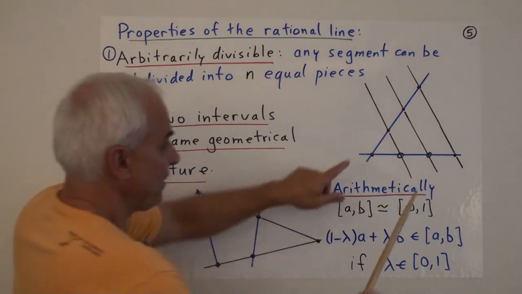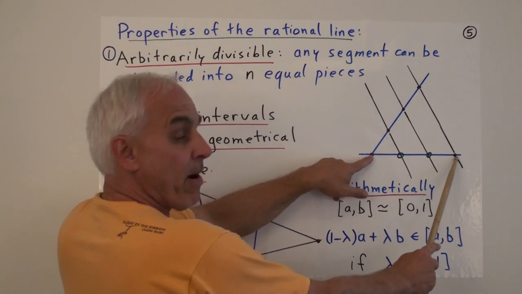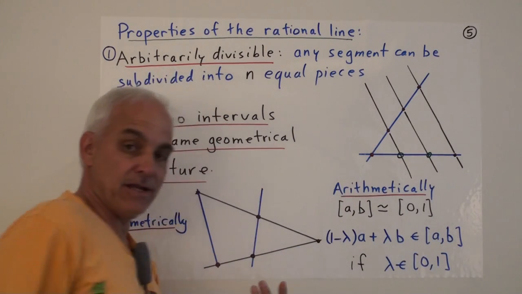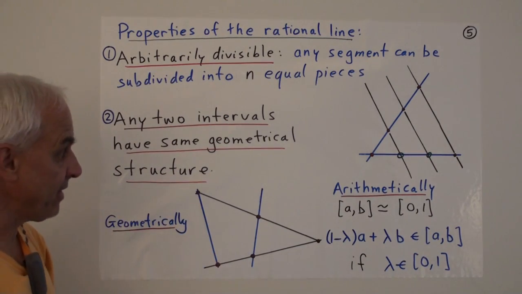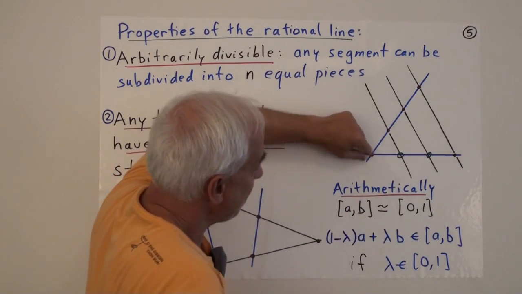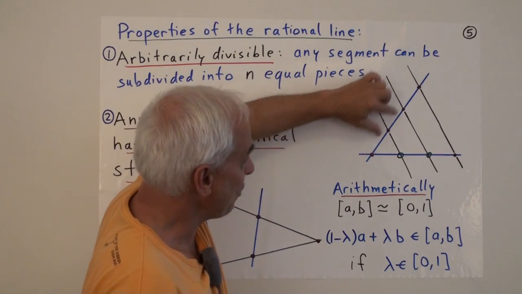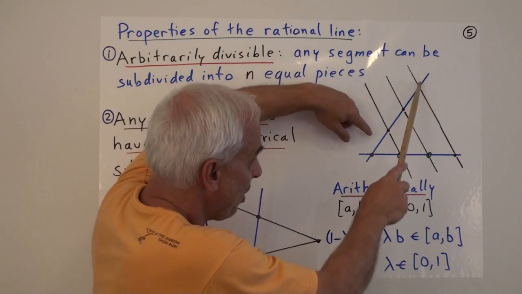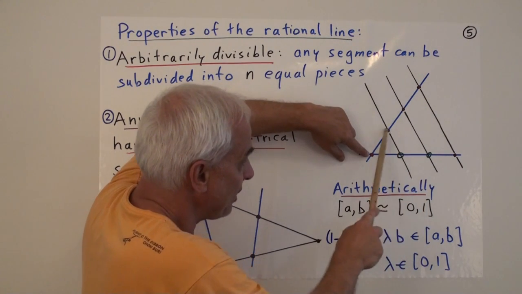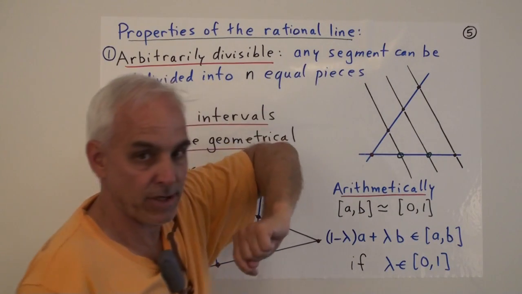So for example, if this is the interval that we're interested in, so we're thinking of a rational number as being represented by that segment, the way the ancient Greeks did, and we want to divide that into, say, 3 pieces, then this is the construction I showed you last time. We get an auxiliary line, we make 3 copies of equal segments on it, and then we draw a line from this one to that end point there, and then parallel lines to the original one through these other 2 points.